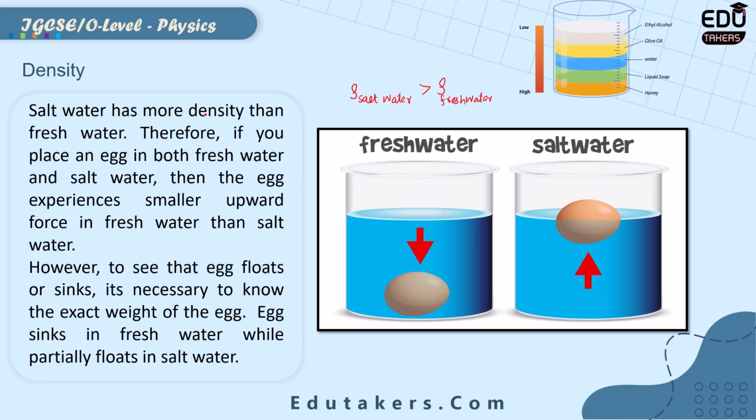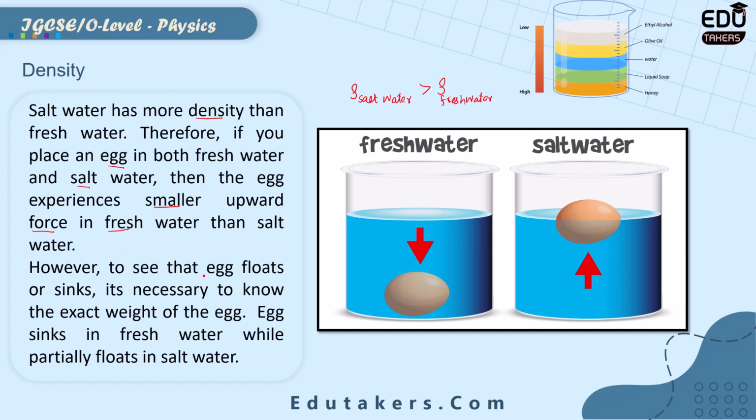The salt water has more density than the fresh water. Therefore, if you place an egg in both fresh water and salt water, the egg will experience a smaller upward force. The upward force is basically the upthrust. The egg will experience a smaller upthrust force when it is placed in the fresh water as compared to the salt water.